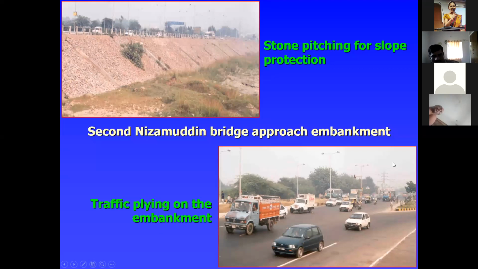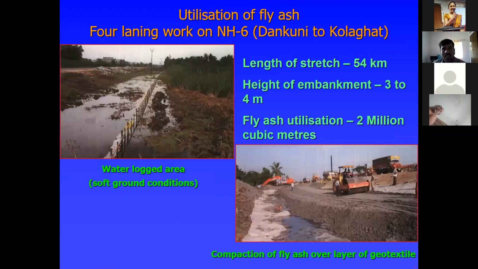This is traffic plying on the embankment. See that. And also utilization of fly ash for four laning work in National Highway 6. The length of the stretch is 54 km, height of the embankment 3 to 4 meters, fly ash utilization 2 billion cubic meters, especially in the waterlogged areas. That construction is very challenging. Today's topic is challenges in civil engineering.